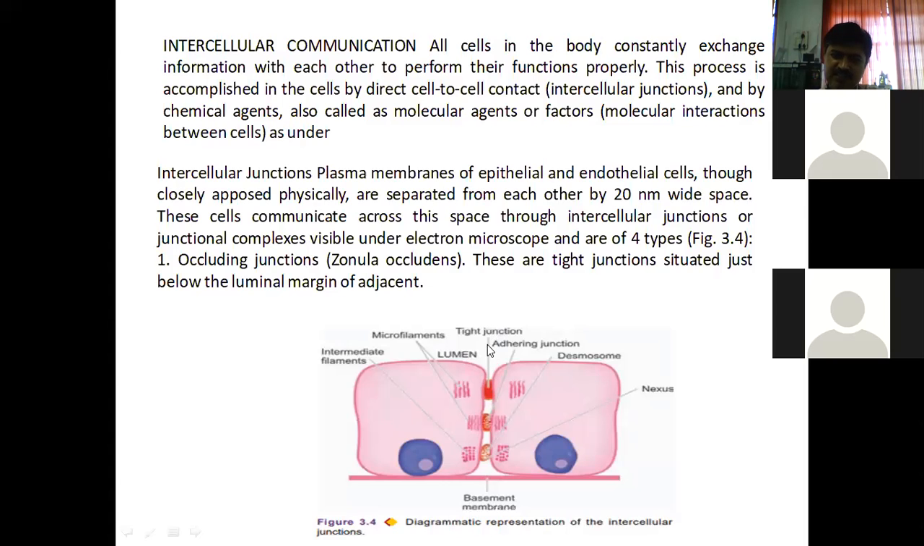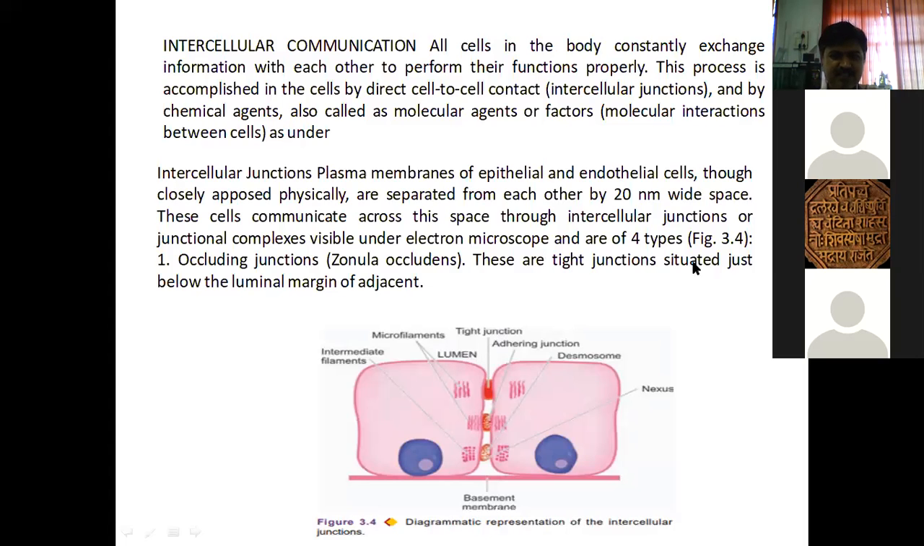This is a tight junction here. These are tight junctions, occluding junctions. They are situated just below the luminal margin of the adjacent cells. This is the luminal margin, we can say. Just below the luminal margin, this particular tight junction is present. This is the idea regarding tight junctions, occluding junctions or zonula occludens.